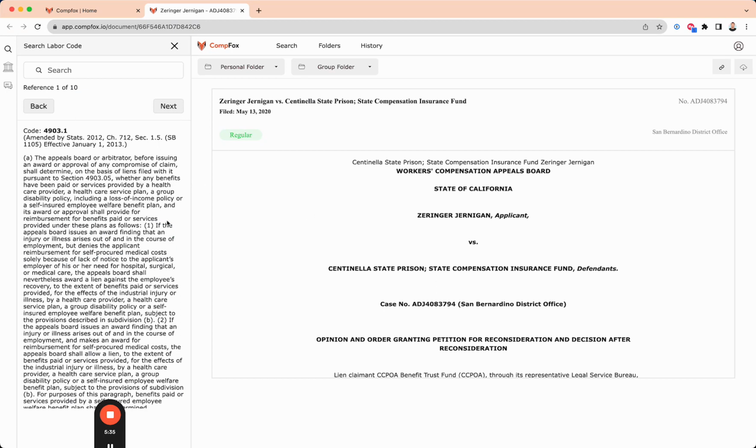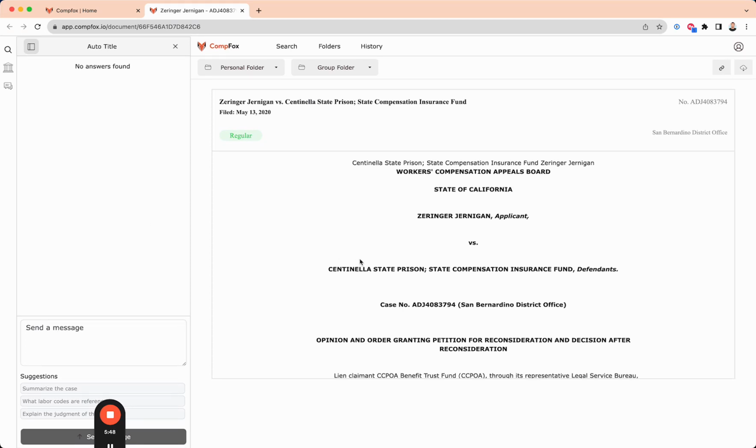But the beauty of what we like to do is speed up research, and the only way you can speed up research is by offering something that streamlines the whole process. So we have this CompFox AI legal assistant over here. When you're in a legal document, not only can you read it yourself, but you can ask the document questions and ask it to clarify things, so you can get to the nitty-gritty of what you're trying to dig out of the document, to present to the court or opposing counsel.